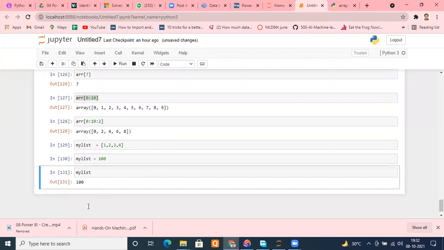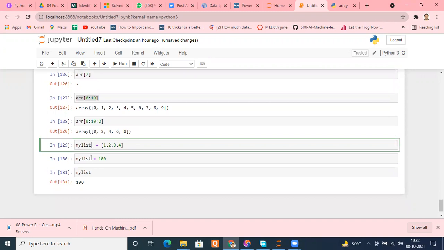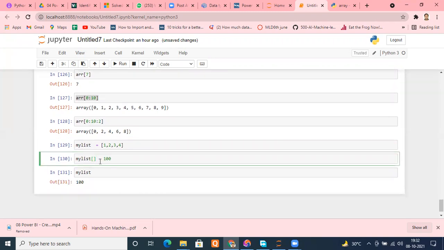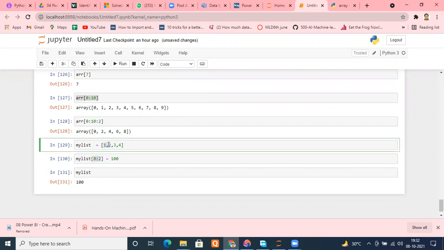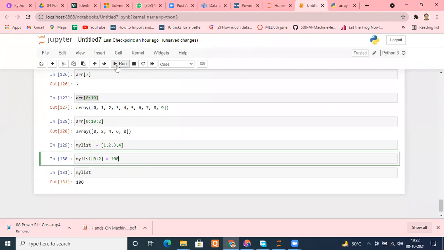What happened? Did you notice what happened here? Let me do one thing. Let me do this, confusing in this respect. Let me take 0 colon 1, 0 colon 2. That means I need my elements 0 to 1. That is 1 and 2. I'm trying that at this place 100 should come, as well as at this place 100 should come. So let me run this.